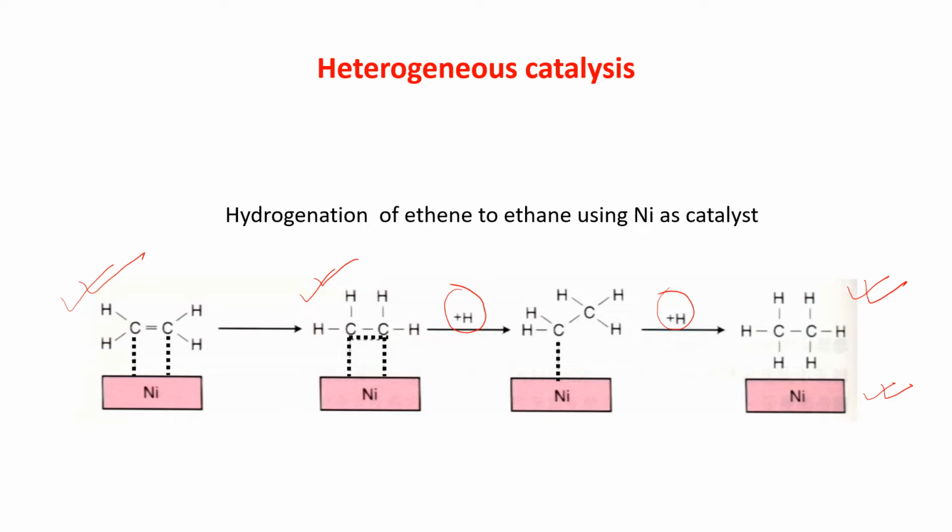That means here ethene and ethane both are in the gaseous state and the nickel is acting as a catalyst which is in the solid state. So it is an example of heterogeneous catalysis.